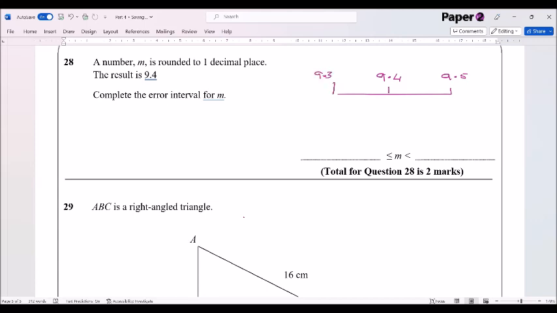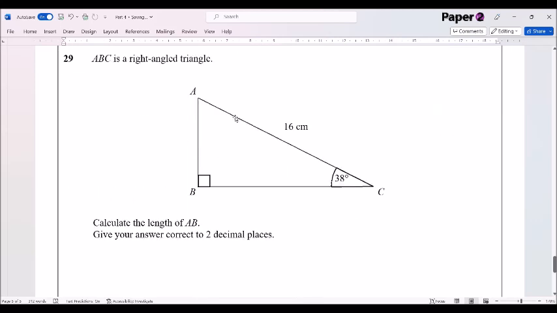Now, what we're looking for here, of course, is what numbers would have rounded to 9.4. So they lie between this point and this point, between 9.35 and 9.45. And that is called our error interval. So it's just 9.35 to 9.45. 9.45, of course, is the first one that rounds up, which is why you've got the inequality that says less than rather than less than or equal to.